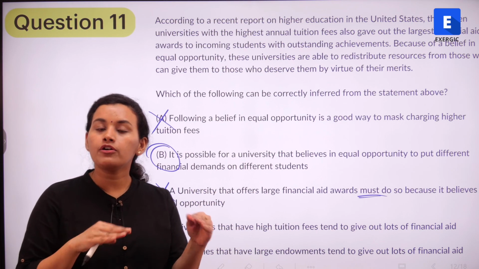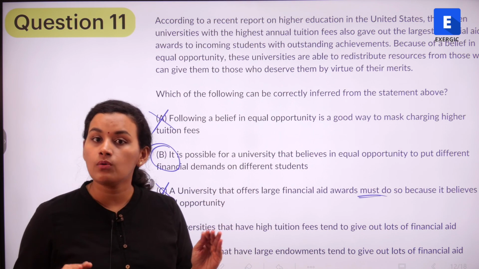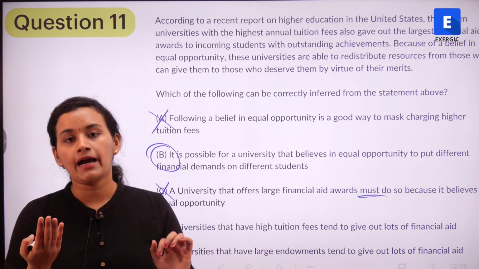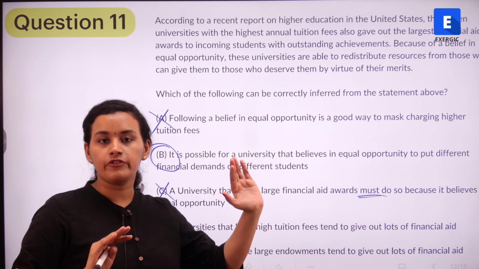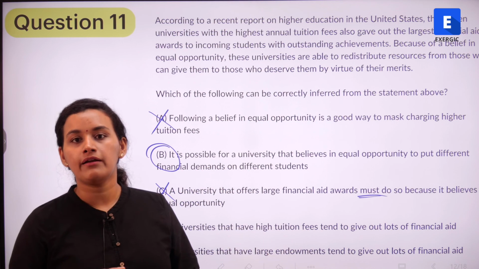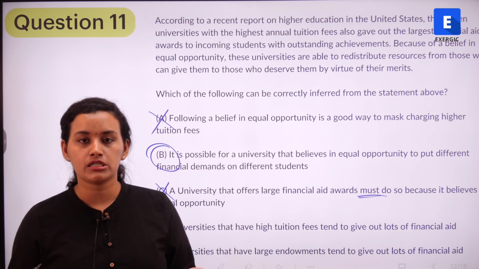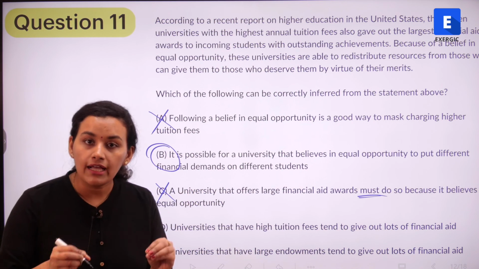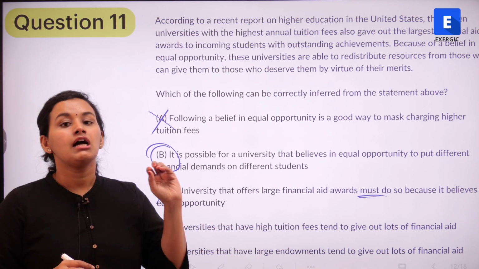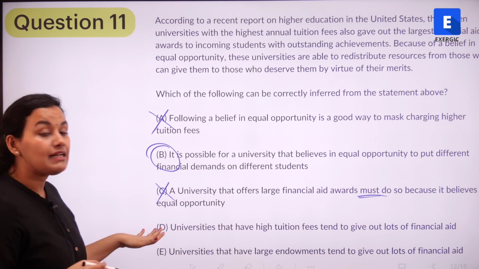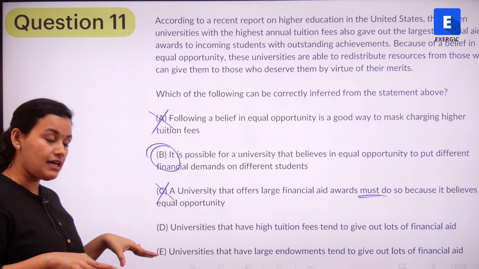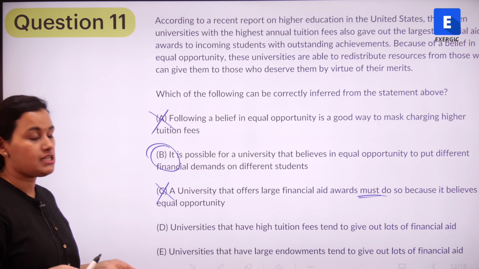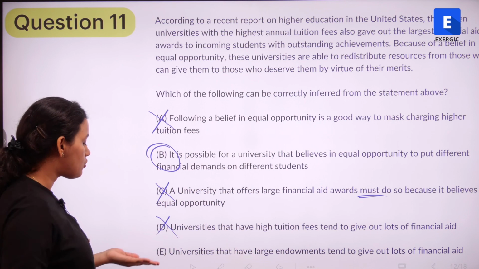We do not know about universities in general all across the world, or about other universities which are also taking high fees but not in the top 15. So maybe the top 20 or the top 100. What about them? Do we have any information whether they are giving financial aid or not? No. The passage is telling us only about the top 15 universities of the United States, right? Option D is a more generalized statement that universities that have high tuition fees will give out lots of financial aid, which is not necessary. So option D is also not true.